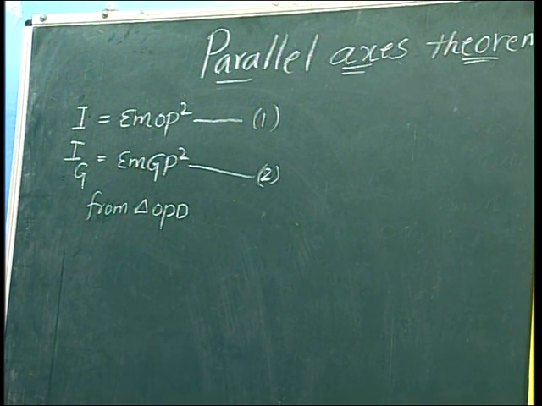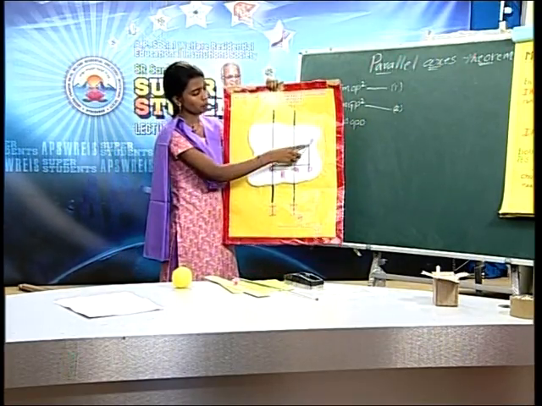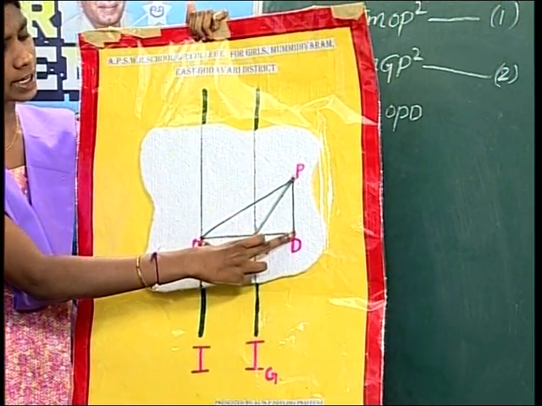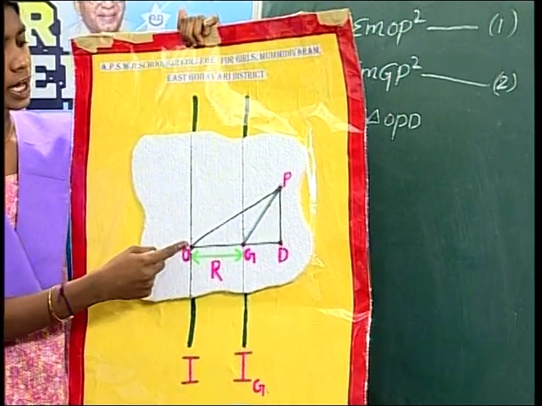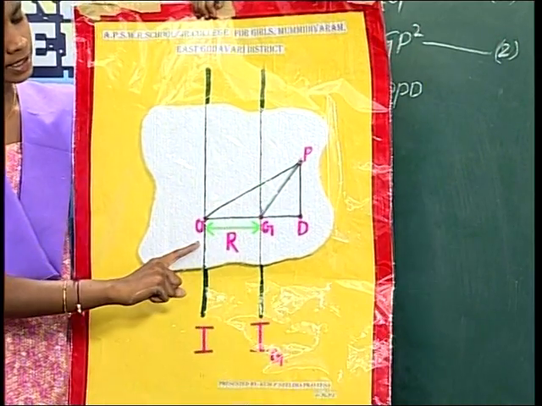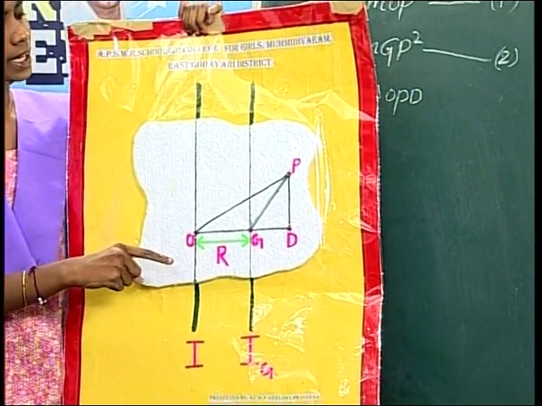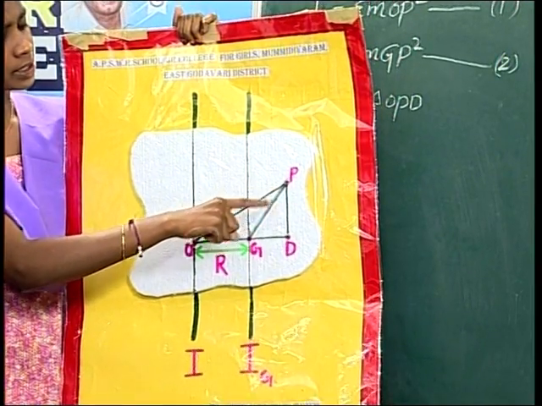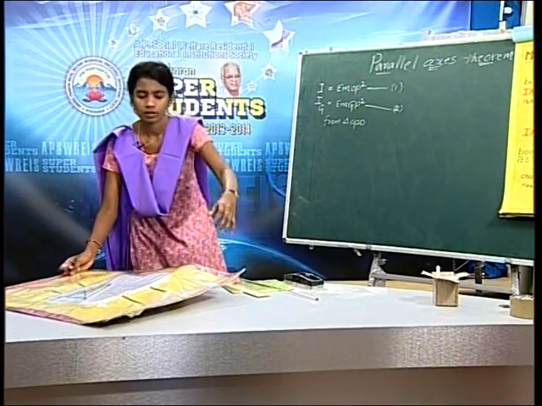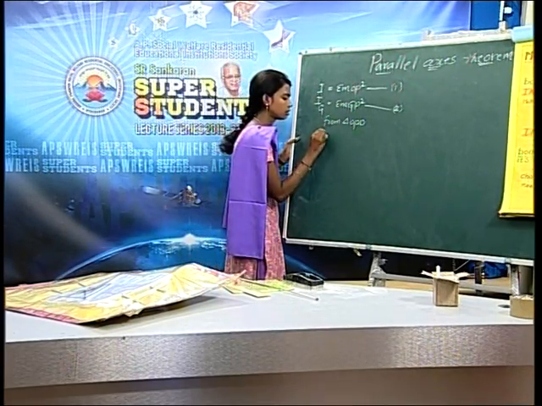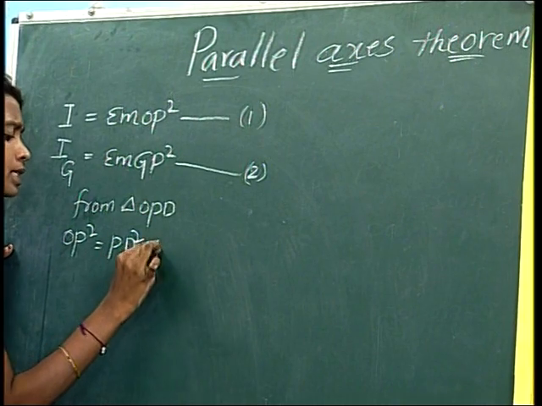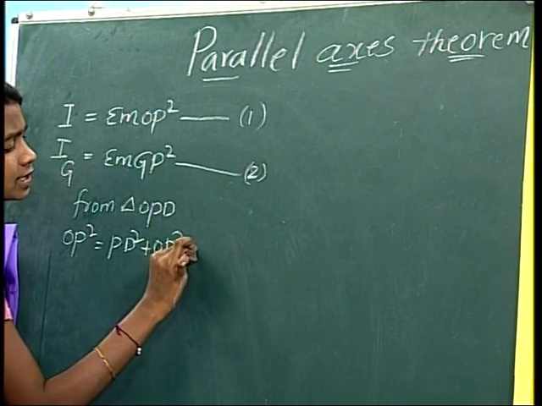Here the hypotenuse is OP, one side is PD and the other side is OD. So according to the Pythagoras theorem, OP square equals PD square plus OD square. This is equation number 3.